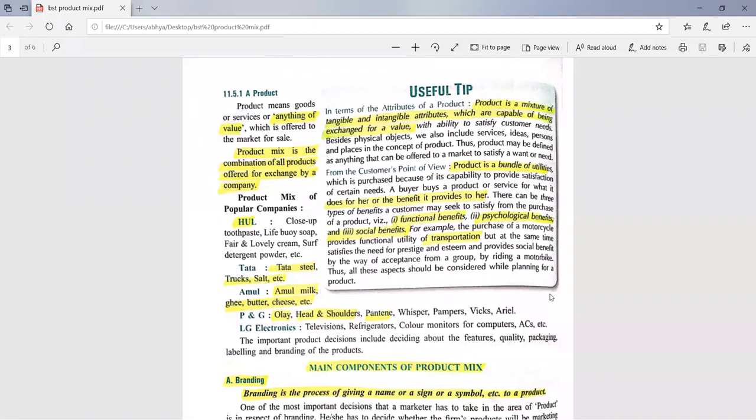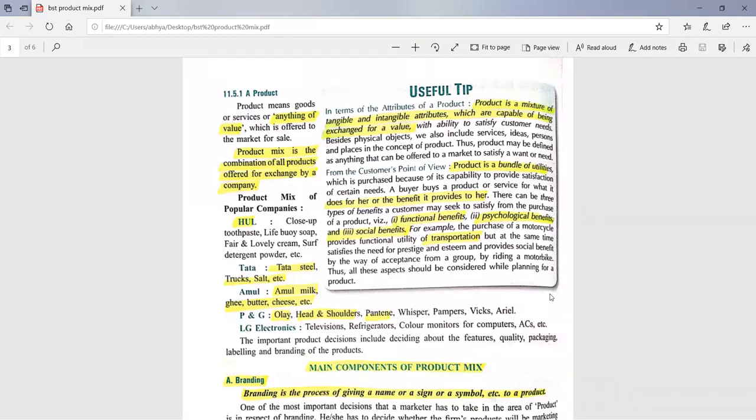Whenever we buy any product, the product gives us three benefits. These are the NCERT lines, so important lines, you can write these three benefits offered by a product: functional benefits, psychological benefits, and social benefits.